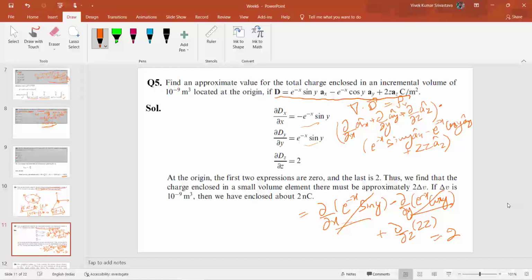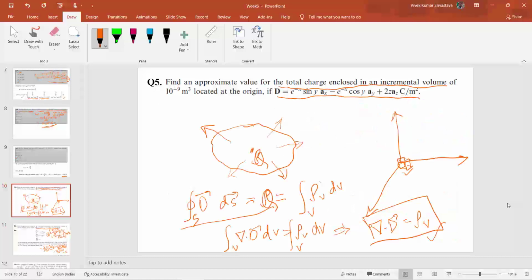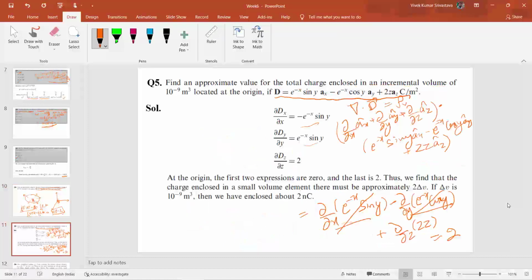So the total flux enclosed in the incremental volume is the multiplication of this term with the incremental volume. So the total charge enclosed will be 2 nanocoulomb. Okay, so let us move to the next question.